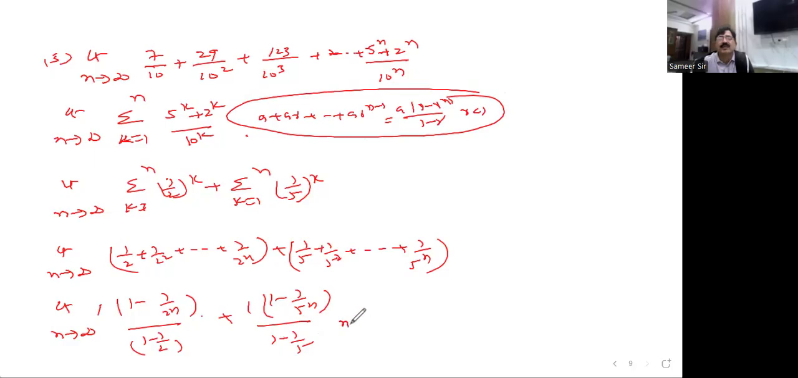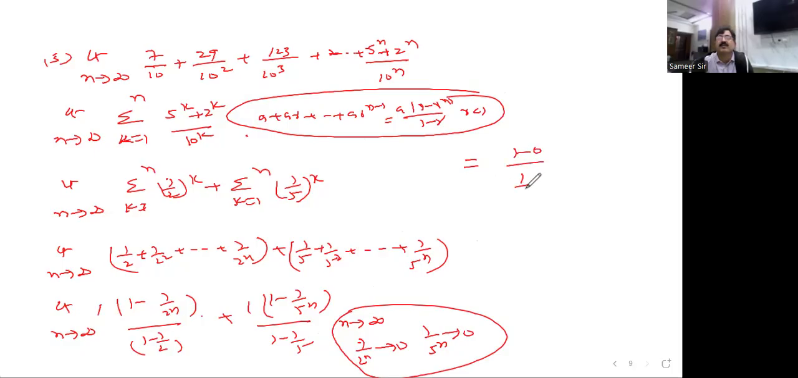As you know very well, as n tends to infinity, 1 by 2 to the power of n tends to 0, as well as 1 by 5 to the power of n is also tending to 0. So now, the moment you substitute the corresponding values, 1 minus 0 by 1 by 2, and here 1 minus 0 by 4 by 5. Finally, 2 plus 5 by 4, you get 13 by 4. Okay, shall we move on to the next, Nana?